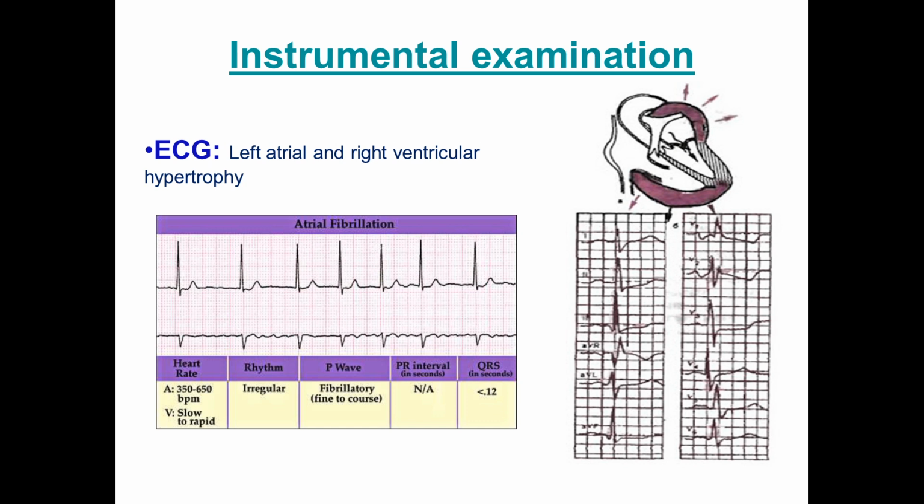On ECG, you can find out left atrial and right ventricular hypertrophy. Also, this valvular heart disease can result in atrial fibrillation. This is the main complication of mitral stenosis. Atrial fibrillation may be seen on ECG, and you see that instead of P waves there are many small waves. These are the waves of atrial fibrillation.